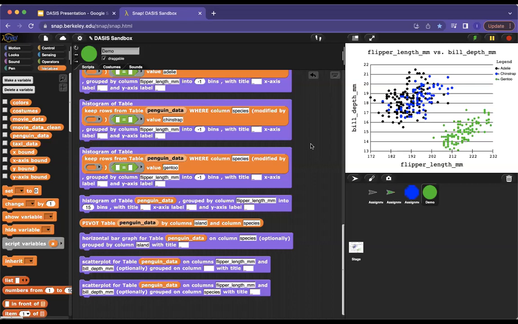Okay, so addressing Uma's question, I think the most important way that students can interact with this is in a small way at first. They'd be given a data set and a question to answer. You would say, how many Gentoo penguins are there in the data set? And they use every kind of block that they've been exposed to, to the best of their ability, to answer that question. It wouldn't necessarily just be checking for correctness, like, did you get the correct answer? But the process of how they get to that correct answer is also very important.